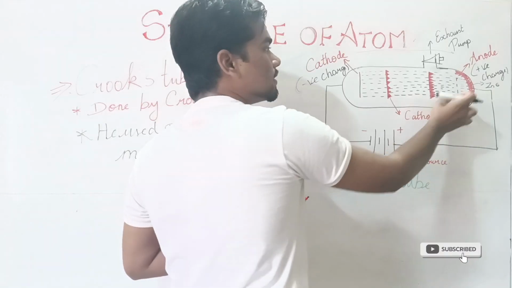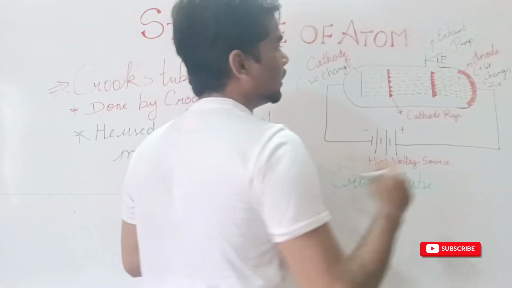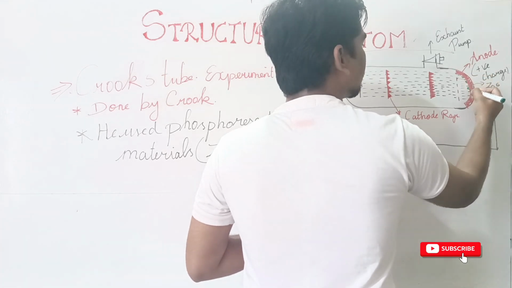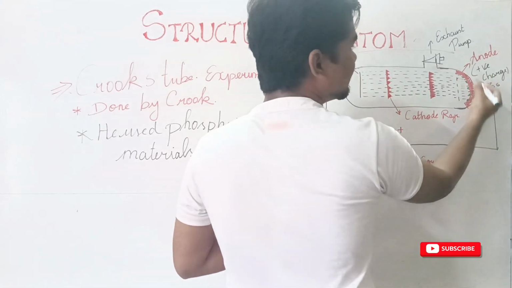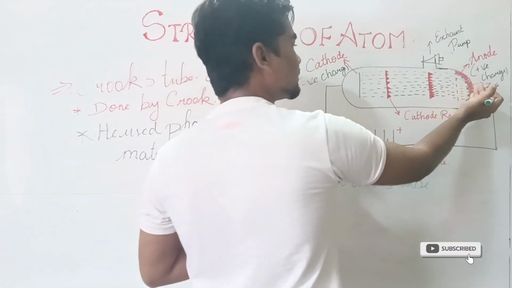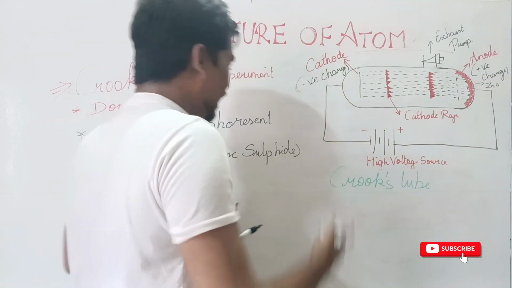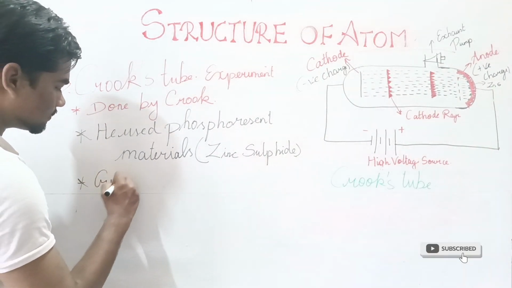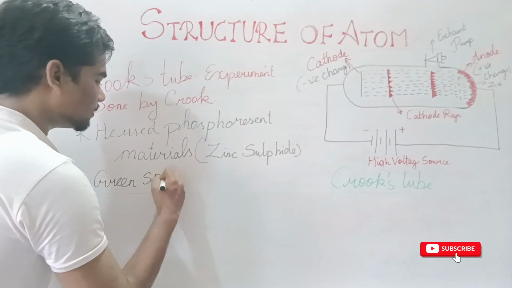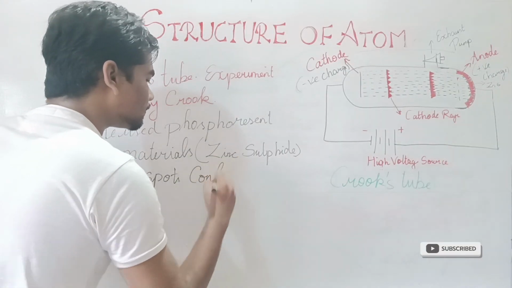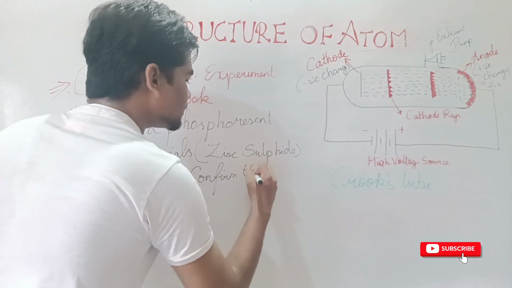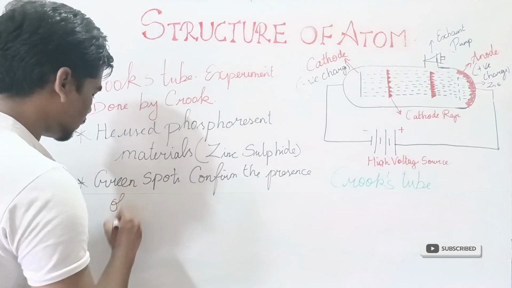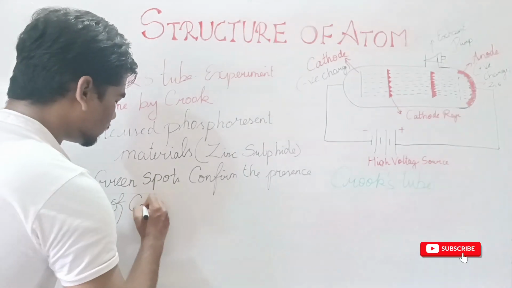When the cathode rays hit this zinc sulfide, it produces a green spot. Write it here: these green spots are produced when cathode rays hit the phosphorescent zinc sulfide. These green spots confirm the presence of the cathode rays.